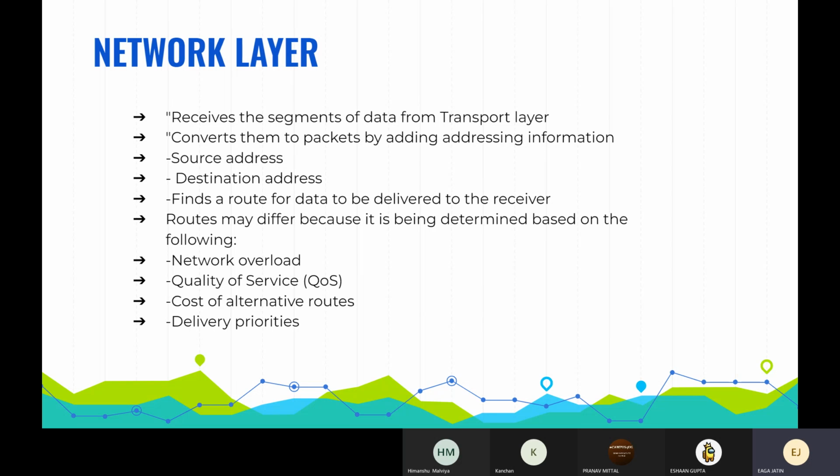In this OSI model, the network layer responds to requests from the layer above it, that is the transport layer we have already discussed, and issues requests to the layer below, that is the data link layer. Information about the source and destination host is already contained in the data link layer, that is layer 2, but the network layer interconnects between the networks, allowing the data to move between them.